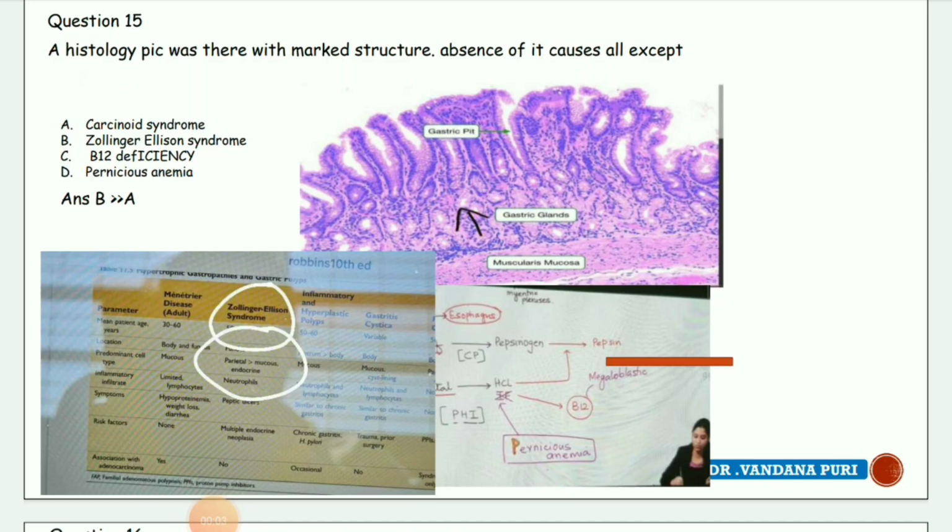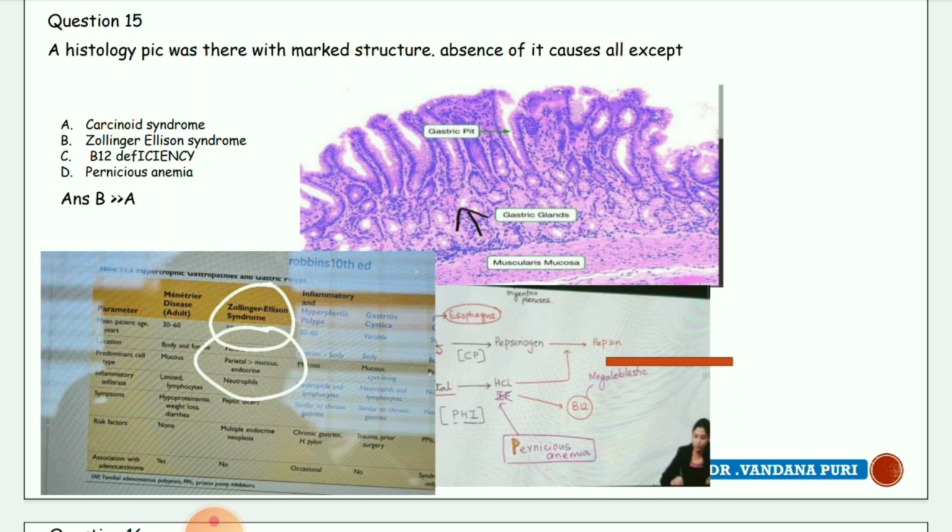Next question, a histology pic was there with marked structure. Absence of it causes all except. It will cause Zollinger-Ellison syndrome or carcinoid syndrome.